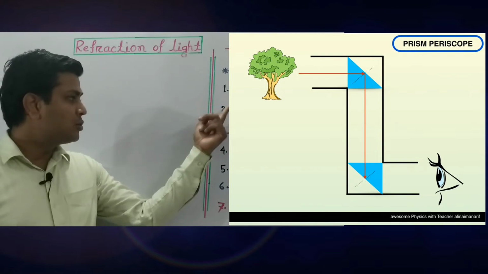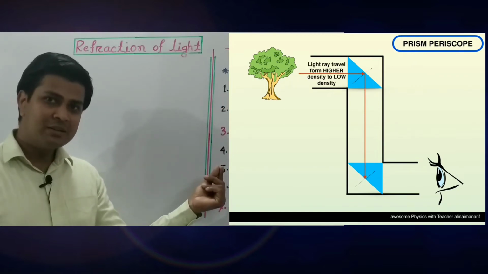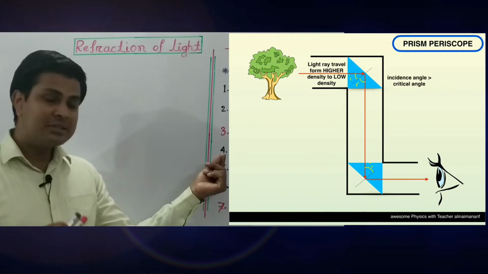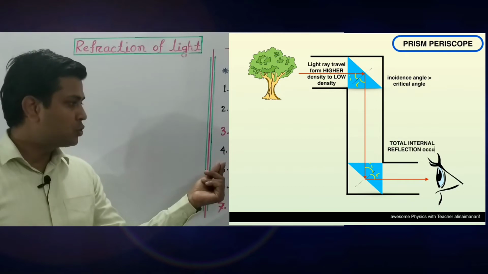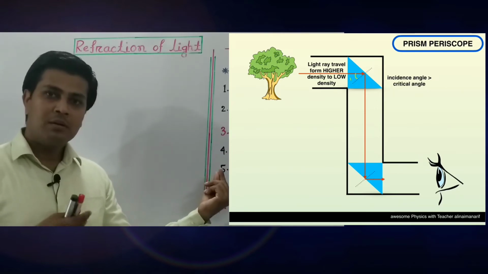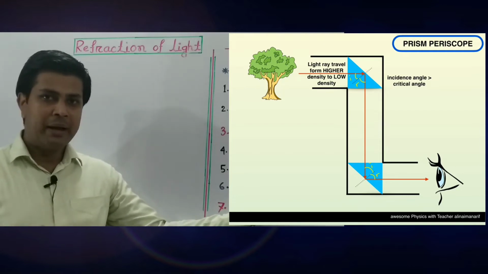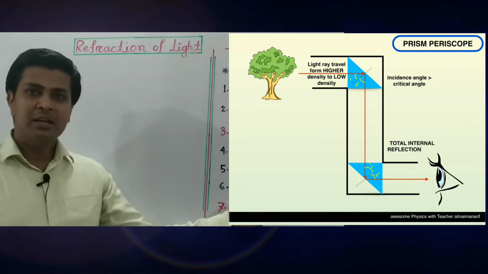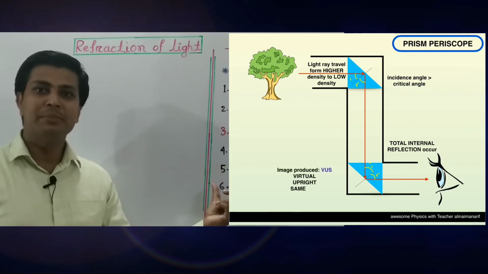So light goes towards the second prism, and when light falls on the second prism, it travels from denser medium to rarer medium. Again total internal reflection takes place here and light goes towards the eyes of a man, and the man can see the tree in that position. This periscope is used in the submarine.